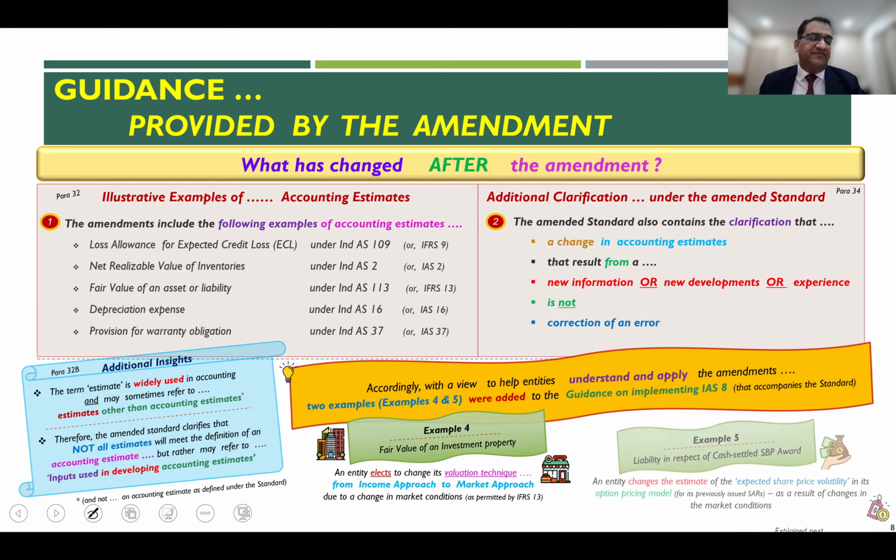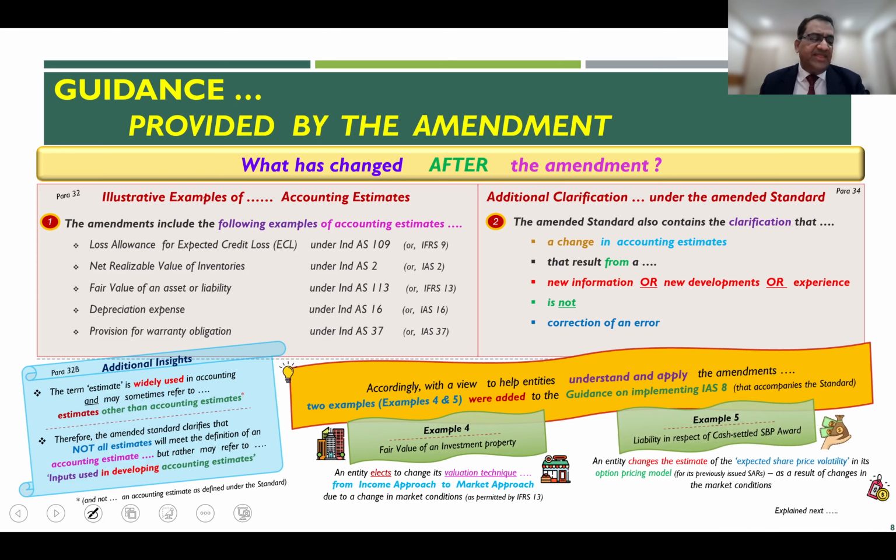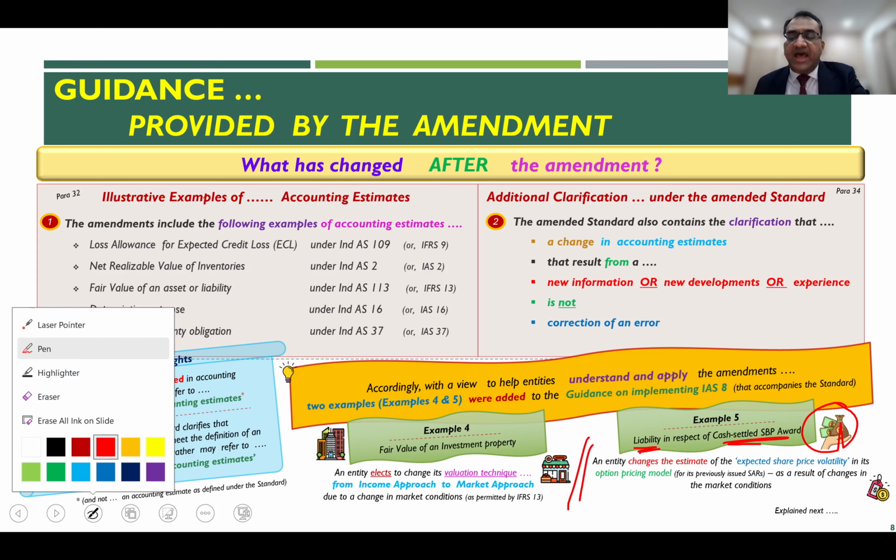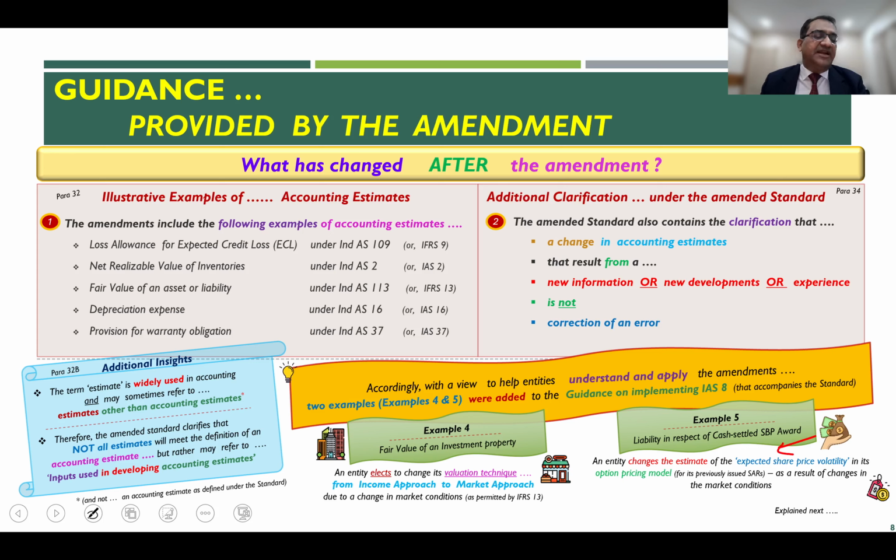Likewise, example 5, which has been newly inserted in the amended standard, talks about a liability. If there's a change in a liability in respect of a cash settled share-based payment award, so if an entity changes the estimate of the expected share price volatility in the option pricing model as a result of change in the market conditions, then should that change in the basis in the option pricing model be an accounting estimate or not, is what is being dealt with in example 5.